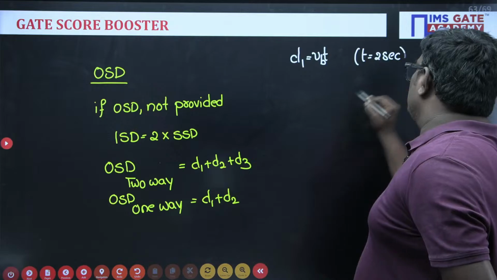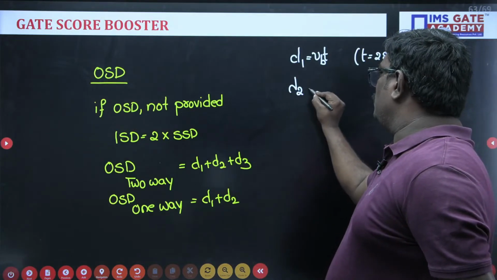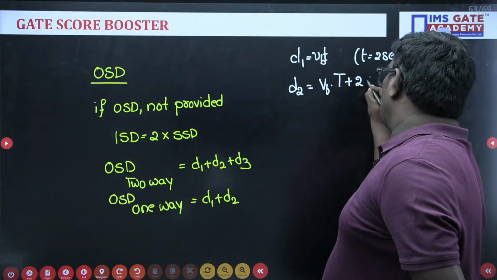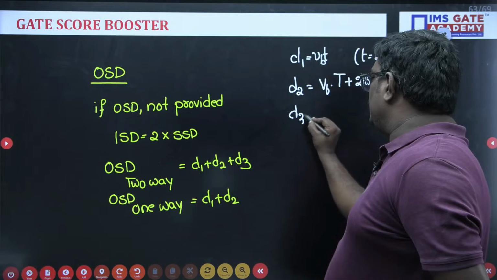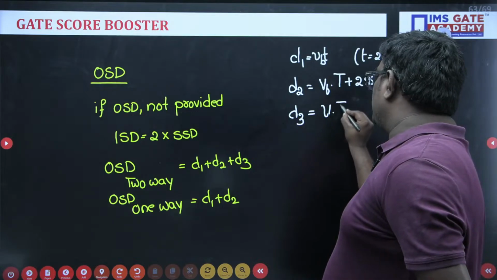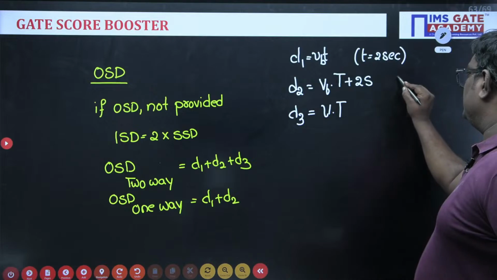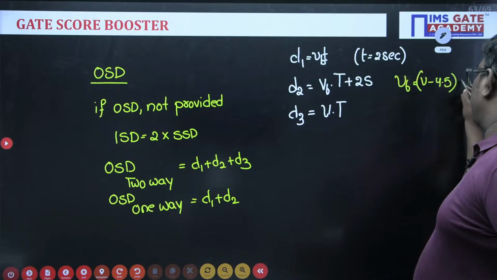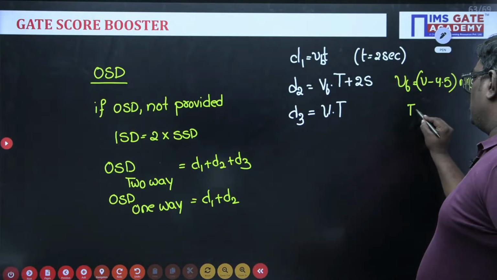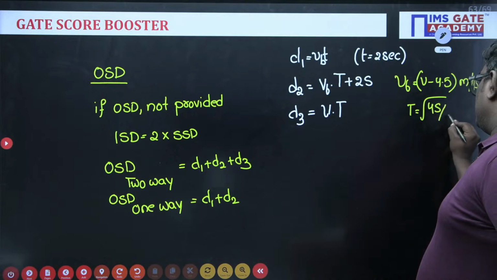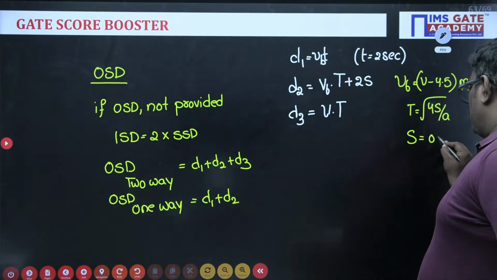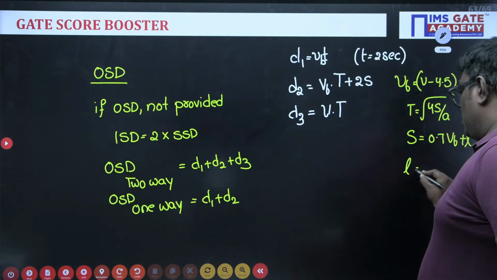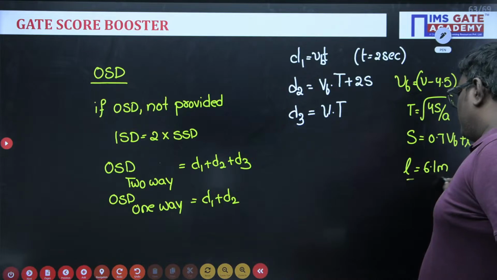D2 will be equal to VB into capital T plus 2S, and D3 is equal to V into capital T. Here VB is equal to V minus 4.5 meter per second, T is equal to root 4S by A, S is equal to 0.7 VB plus L, L is equal to 6.1 meter, which is the length of the wheelbase.